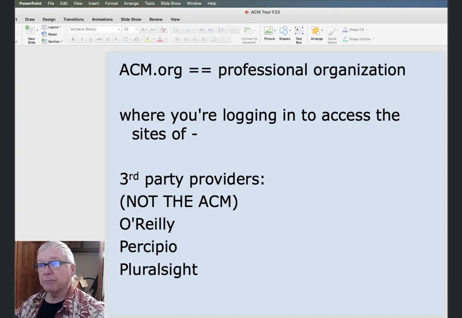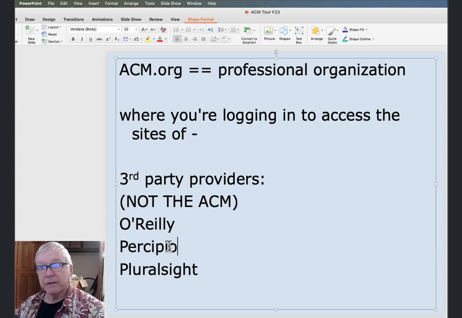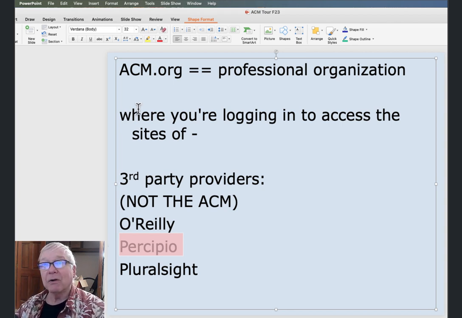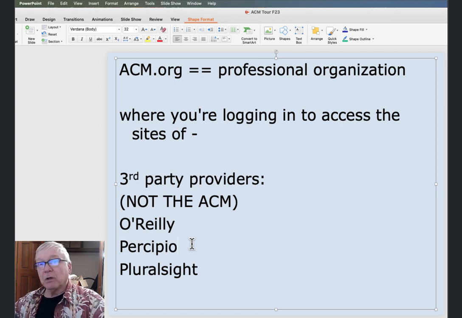That's where we're going to be letting you know. If, for instance, you log out while you are inside Percipio and then you see a login link on that page that says log in, you're no longer logging into ACM. You're trying to log into Percipio's corporate site, which is not going to work.